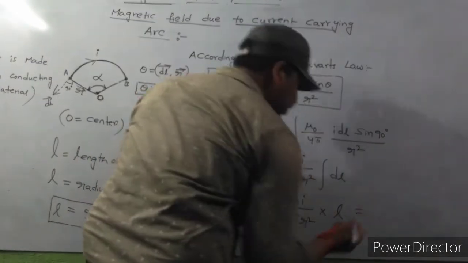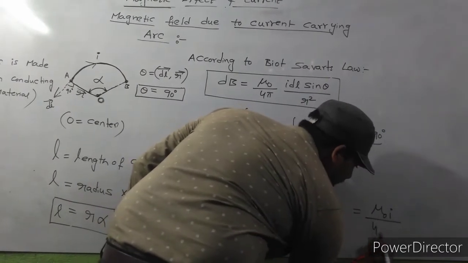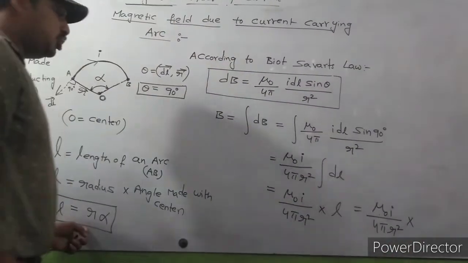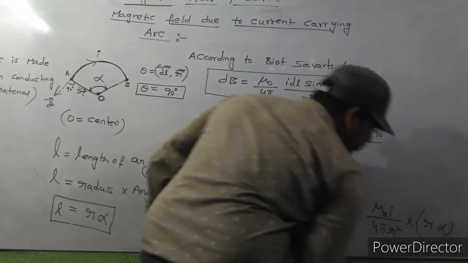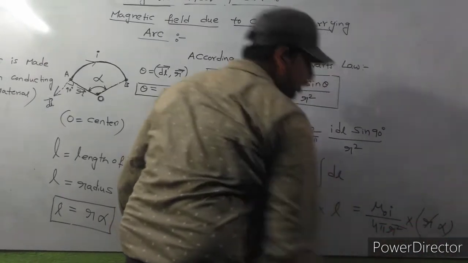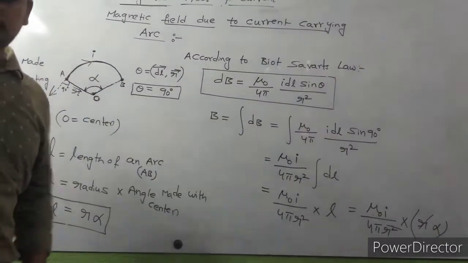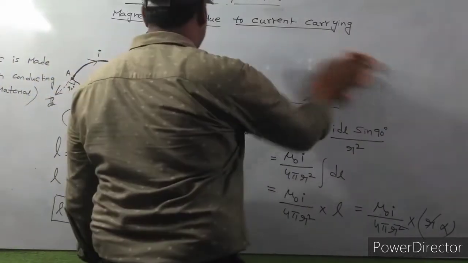Instead of L, we can substitute R alpha in mu naught I by 4 pi r square into L. So here one R is going to be cancelled. Then finally what we will get here? Please observe carefully.